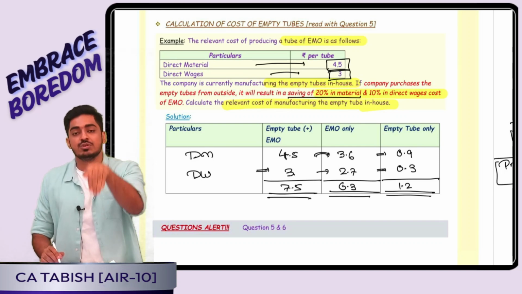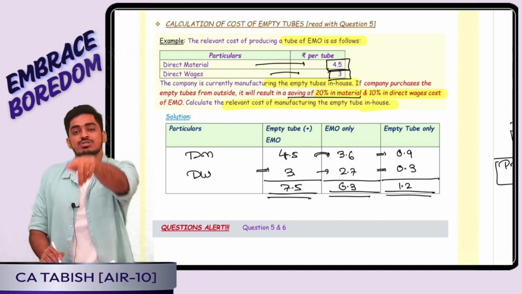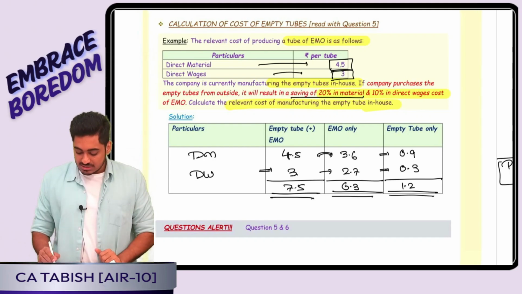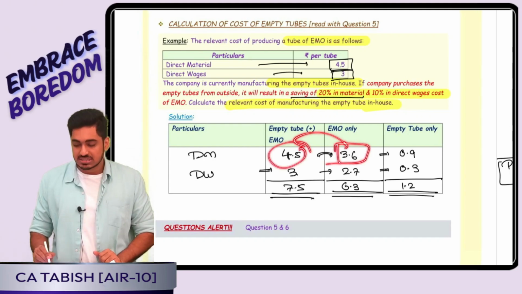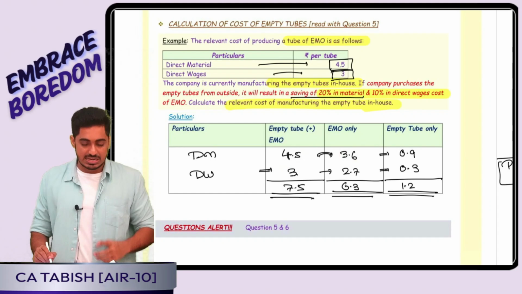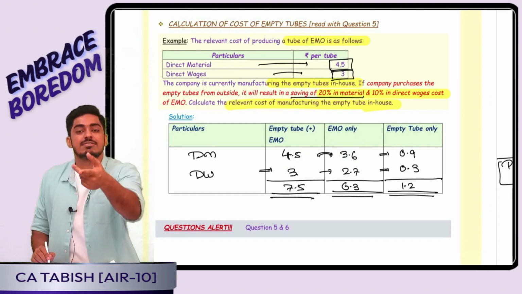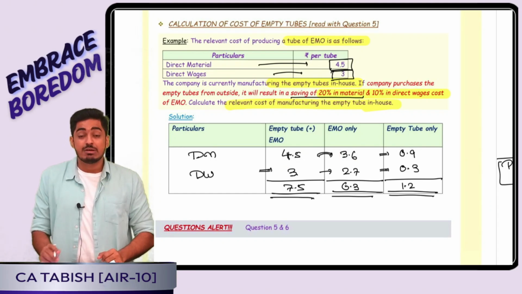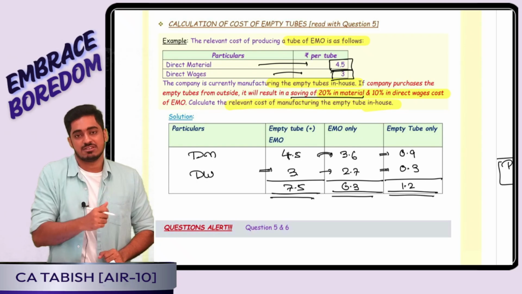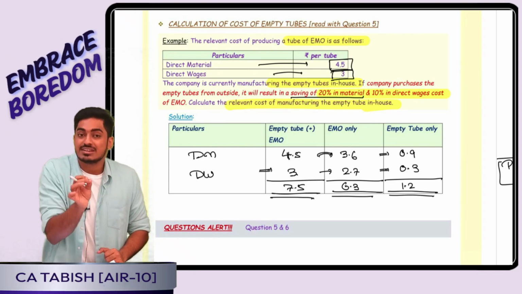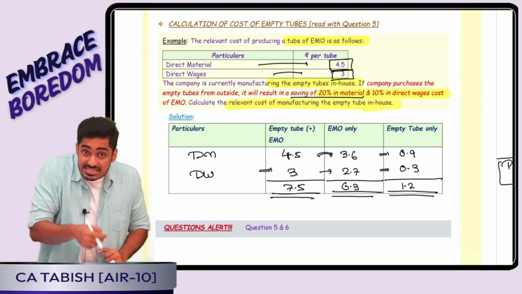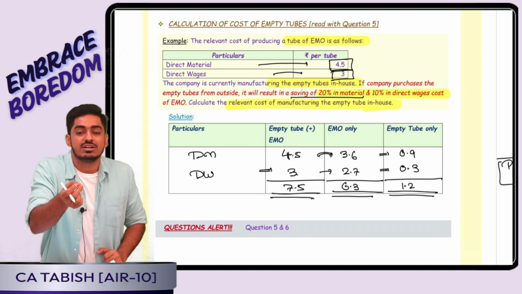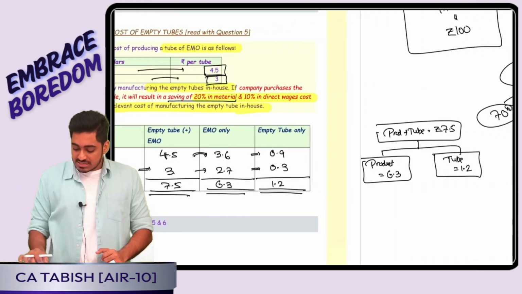That means it will reduce by 20%. That means how much will my material cost be? Yes, 4.5 minus 20%, 3.6 only. That means tell me how much cost is saved? 20% cost is saved. Why is this cost saved? Because I did not manufacture the tube. That means this is the cost of the tube. Yes or no, everyone? Simple example.